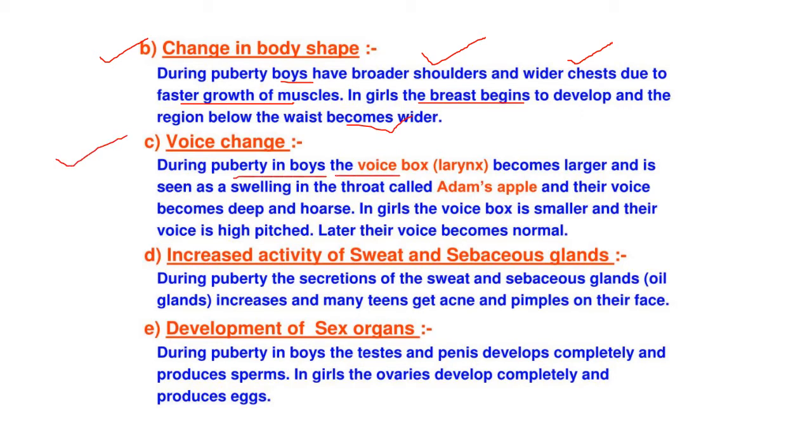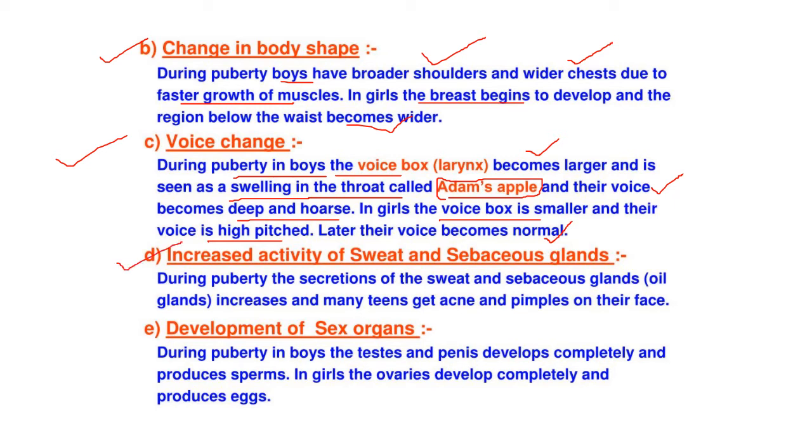In the boys, the voice box becomes larger and seen as a swelling in the throat called the Adam's apple. You must have observed in your neck area, one bulged out portion is there, that is called the Adam's apple. It is because of the swelling occurred in the throat, and because of that their voice becomes deep and hoarse. Once they reach the adolescent age, suddenly their voice changes and becomes very hard. But in girls, the voice box is smaller and their voice is high pitched. Later their voice becomes normal.